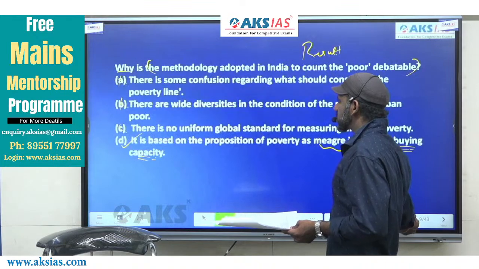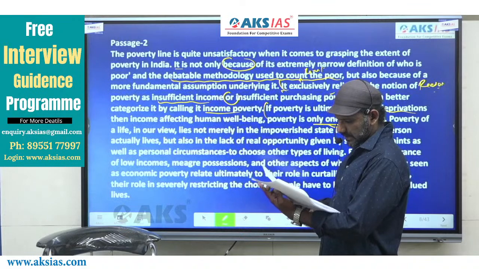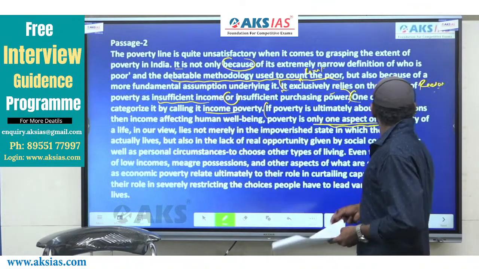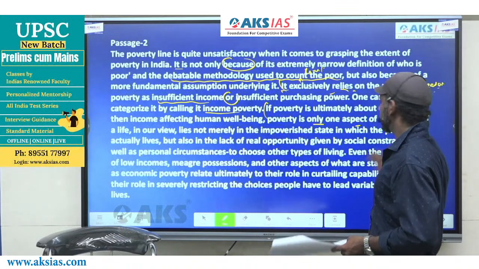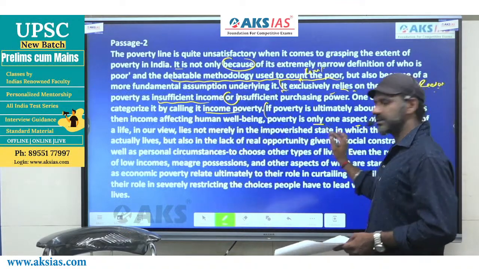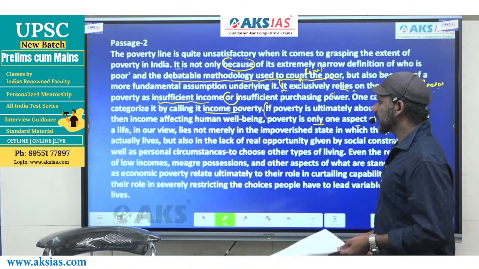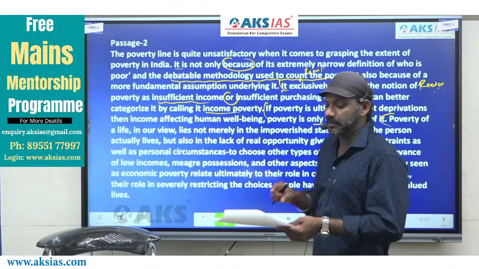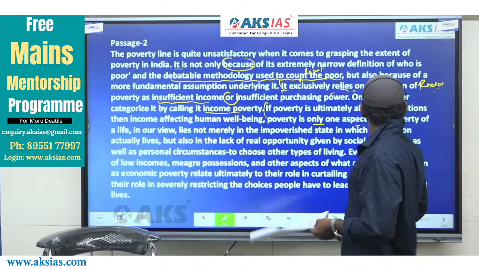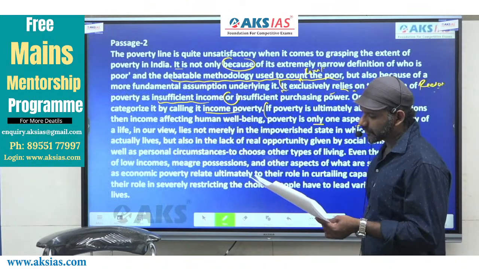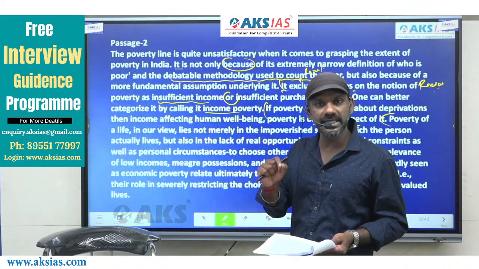The mention about poverty of a life comes in this part of the passage, right? Poverty of a life. I'll just read this part of the passage. You may read along with me. Poverty of a life, in our view, actually reading on paper is completely different from reading on screen. Yours is an offline exam, right? Poverty of a life, in our view, the question is, what does the author mean by poverty of a life?